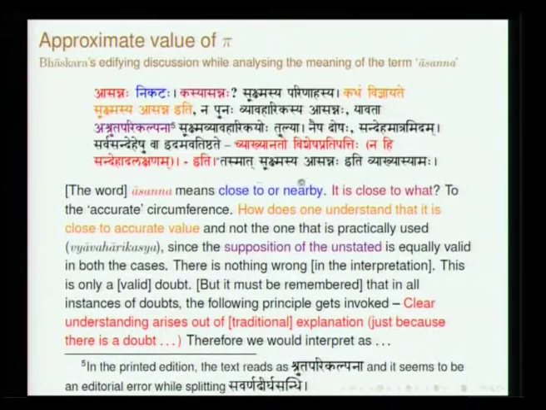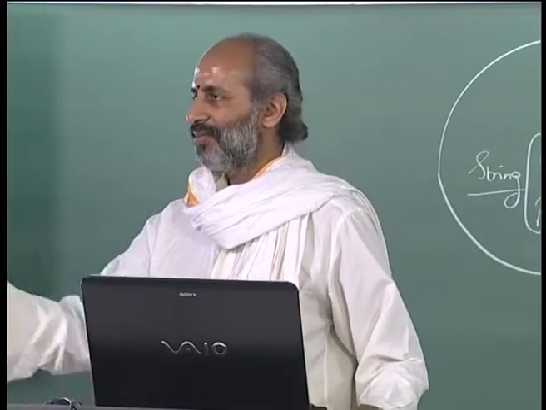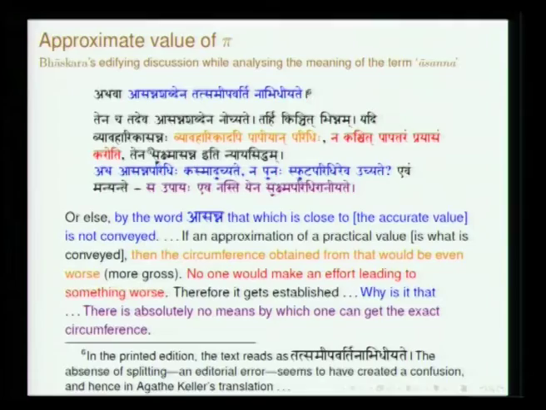Tasmat, therefore we say sukshmasya asannaha iti vyakhyāsyāmah. Since the tradition says that this is close to the accurate value, therefore we will say asanna means only this in this context. Athava, or else he says asanna shabdena tat samipavarti nabhidhiyate. Let us not take the word asanna to be something which is close by. Samipavarti means that which is residing close by. Tena cha tadeva asanna shabdena nochyate tarhi kinchid anyad bhinnam.